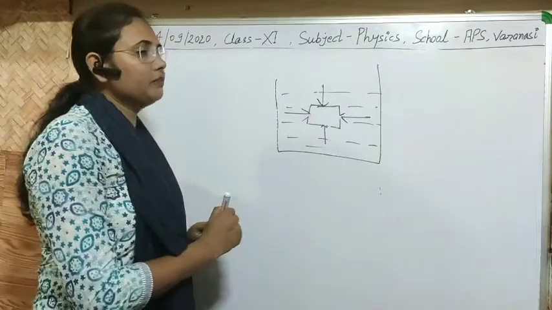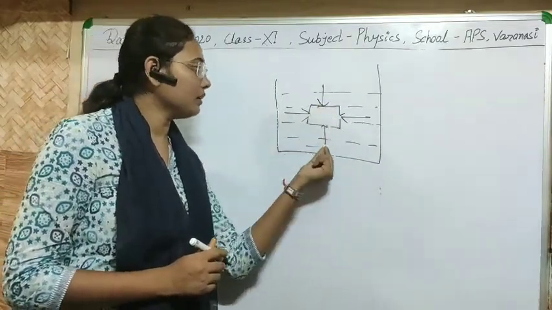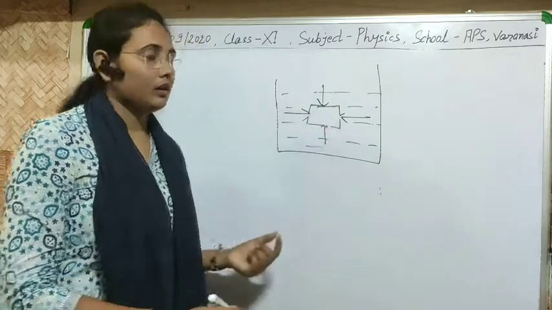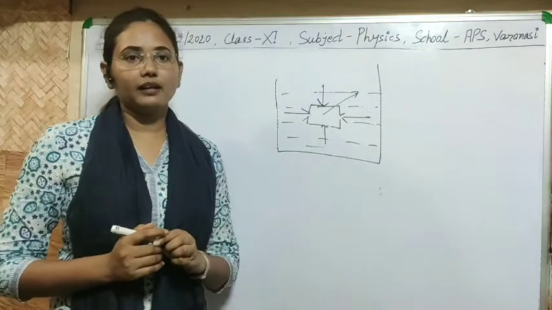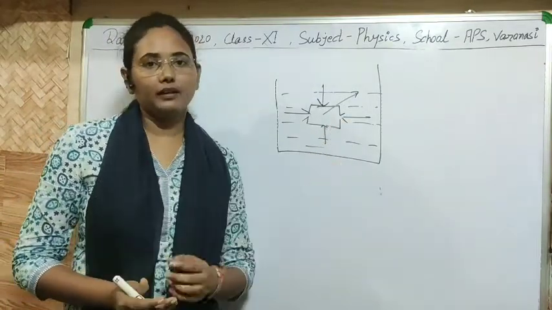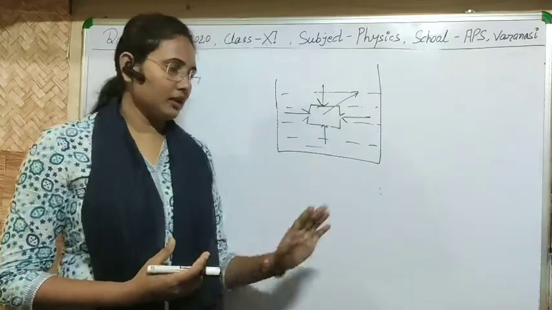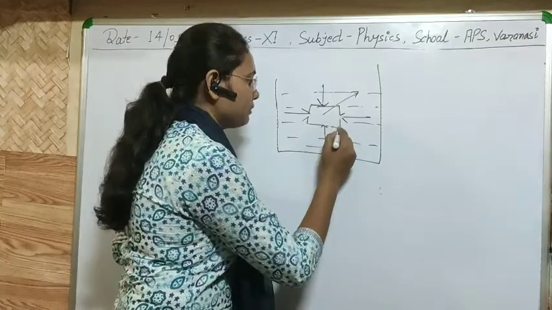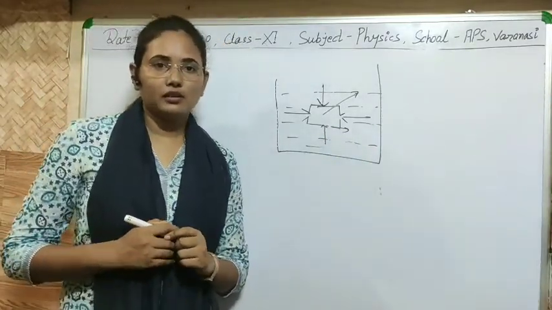So what will be the force direction? Why am I saying that this will be only a normal force? Why can't we take any force at any angle? Also you know that the liquid doesn't apply any tangential force. It means it hasn't any tangential force.